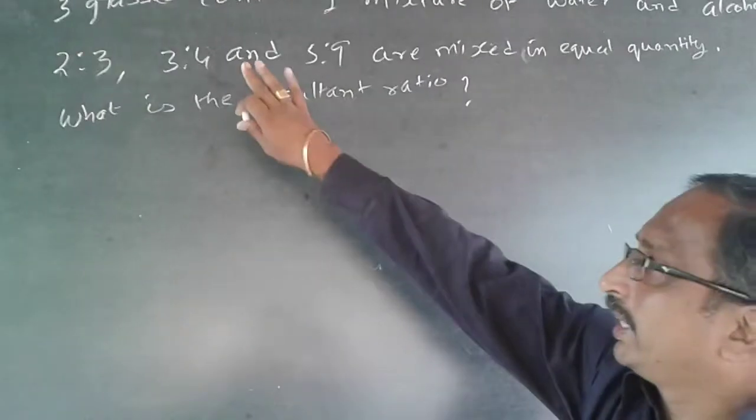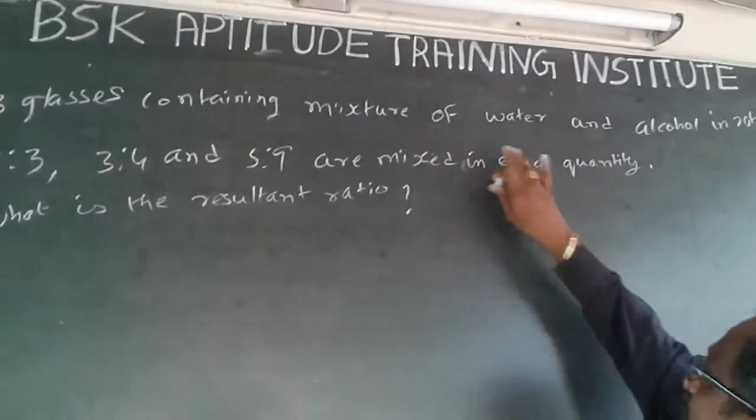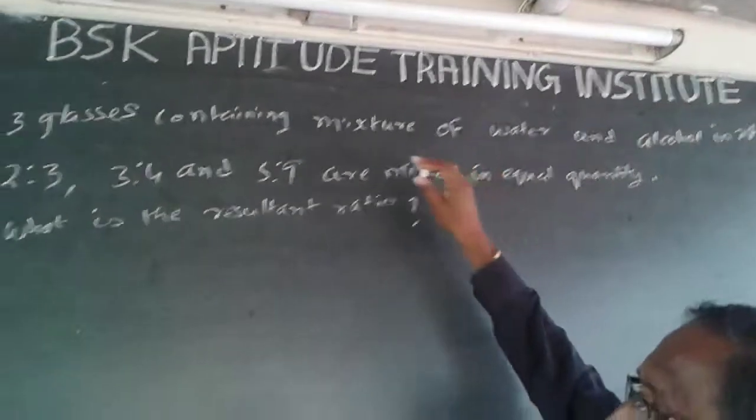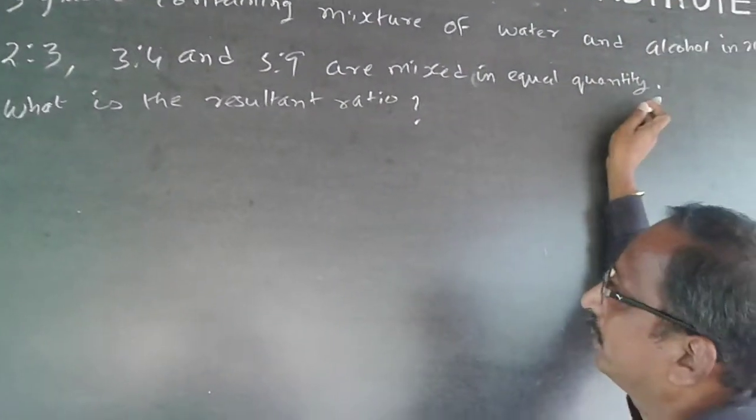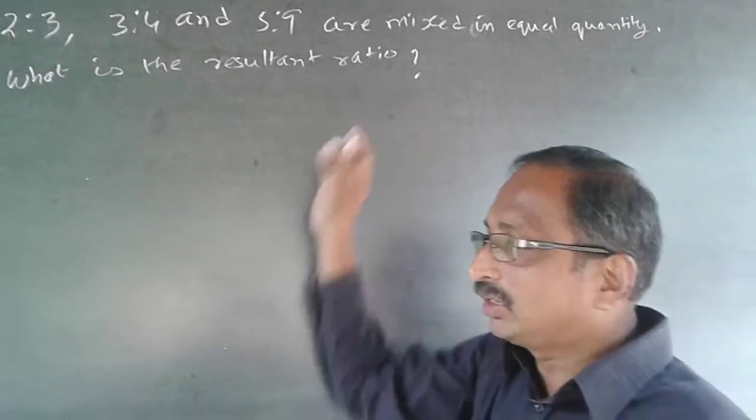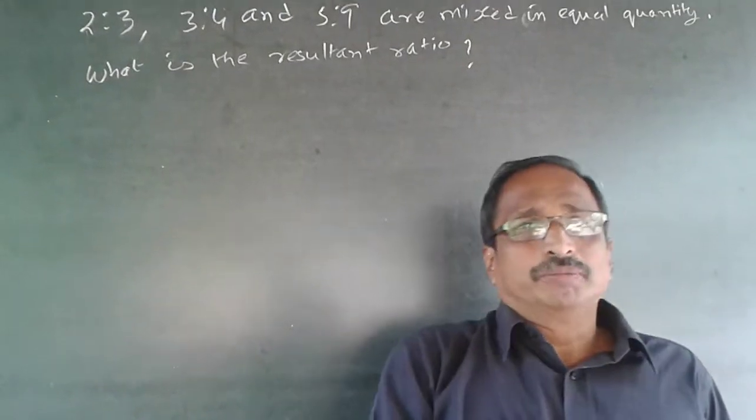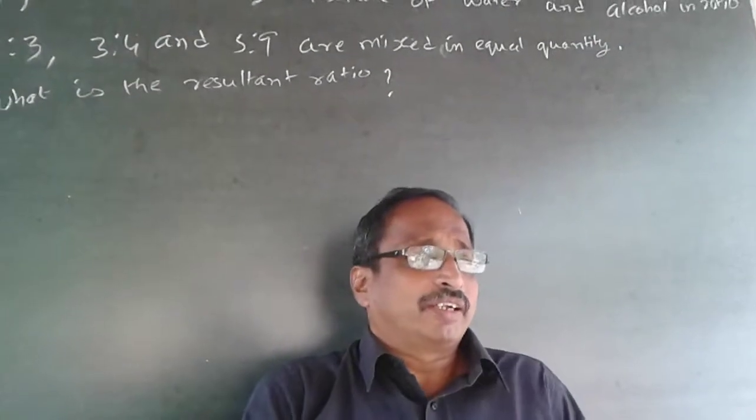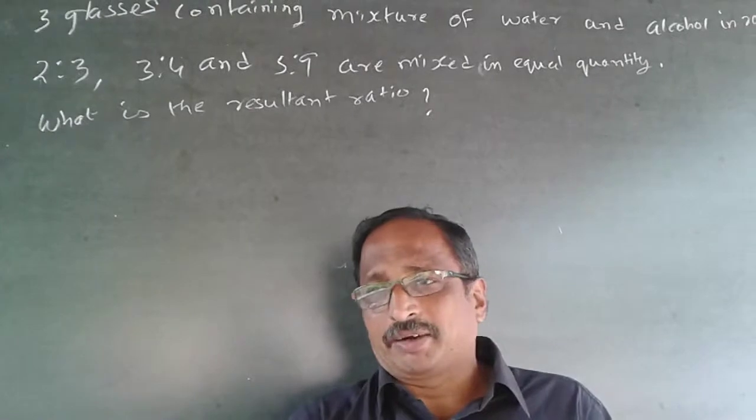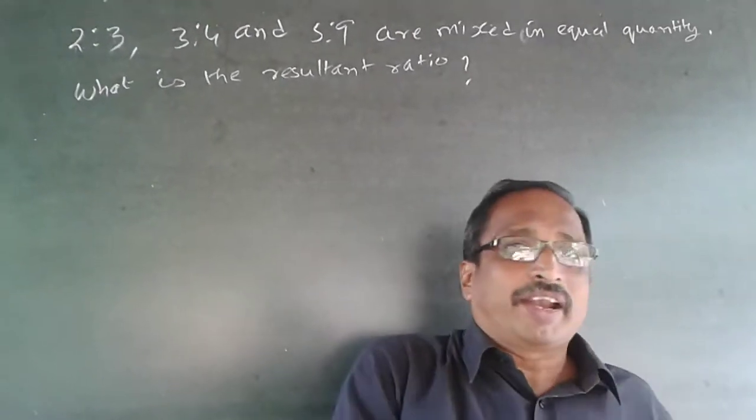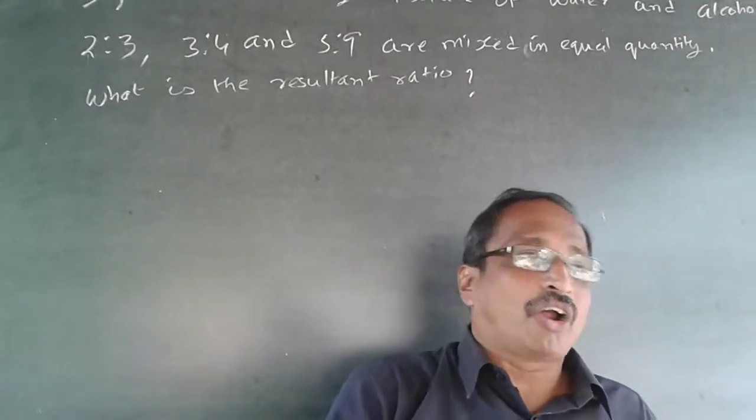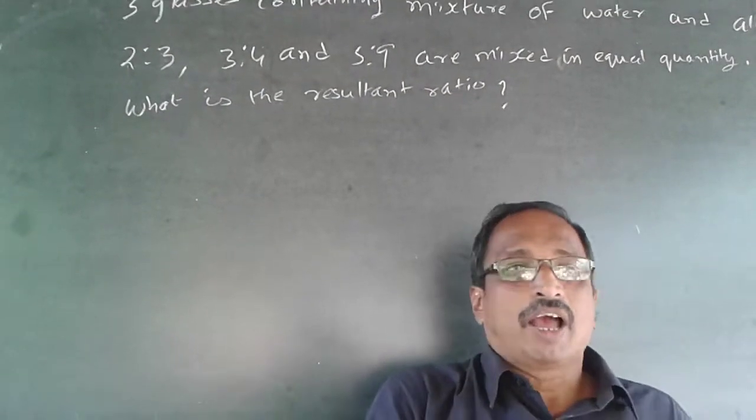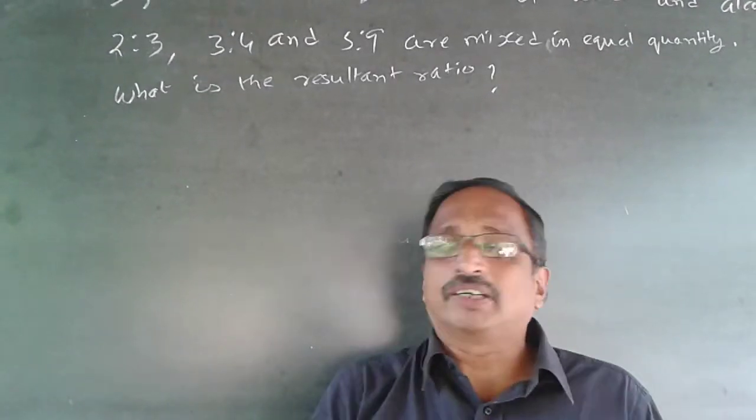So the question is: 3 glasses containing a mixture of water and alcohol in the ratio 2:3, 3:4 and 5:9 are mixed in equal quantity. What is the resultant ratio? These are all ratio problems. Whenever a ratio is considered alone it is always maintained, but when different ratios are mixed, it will change according to the mixture. I can take any quantity, and it will change according to the mixture.